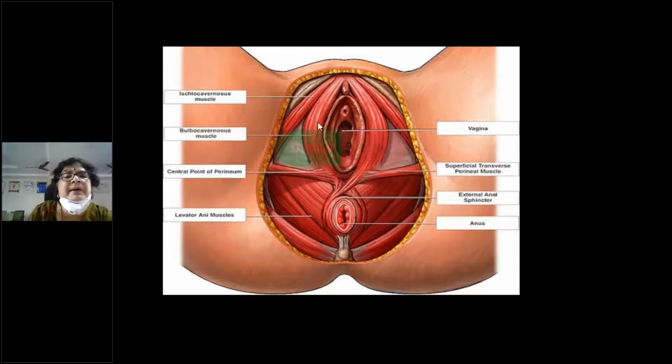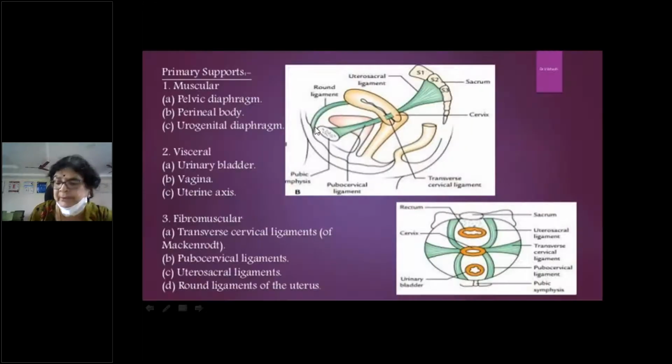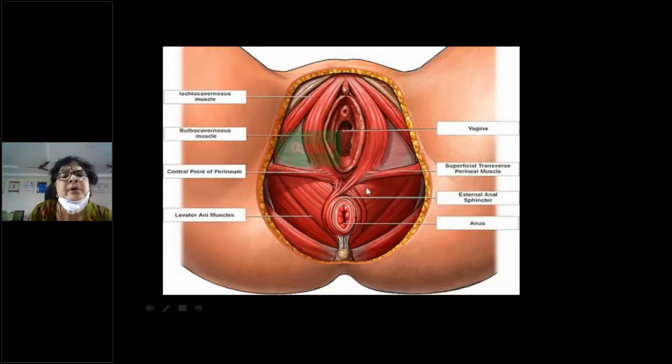So this is also the same diagram, more clearly depicting. This is the ischiocavernosus muscle. This is the bulbocavernosus muscle. So they all deposit in between the vaginal introitus and the anal orifice, which is known as the perineum. And the central deposition is known as the central body of the perineum or the perineal body, which is formed by the deposition of all these paired muscles. That is bulbospongiosus, two pairs of superficial and deep transverse perineal muscles, right? Then the puborectalis muscles, which are forming a sling around the rectum. Then the sphincter ani.